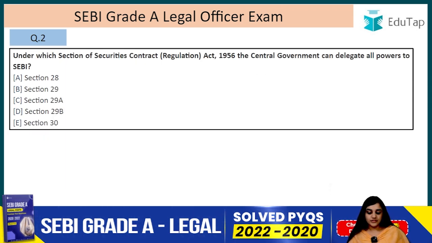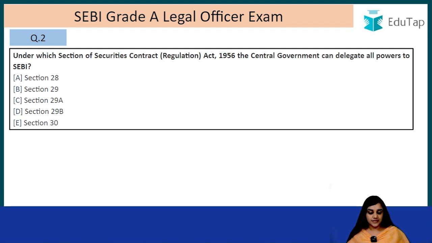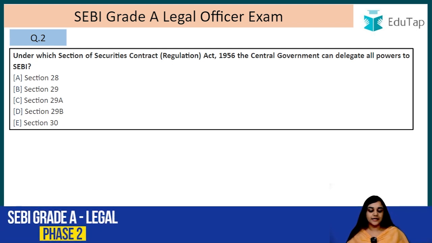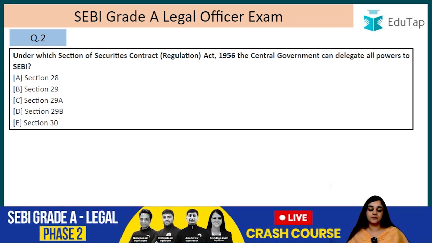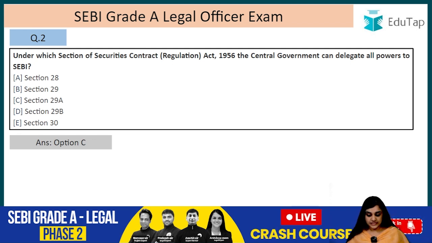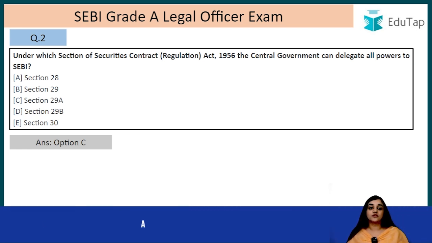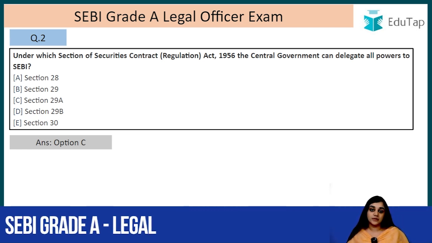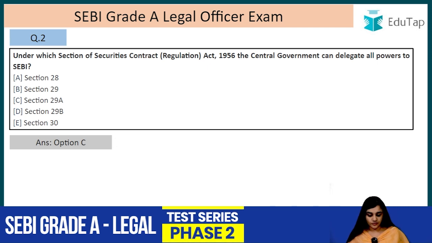Under which section of the Securities Contract Regulation Act 1956 can the central government delegate all powers to the SEBI? So the answer to this question is C, that is 29A. So under section 29A, the central government can delegate its powers to who? It can delegate its powers to the SEBI, that is the Securities and Exchange Board of India.